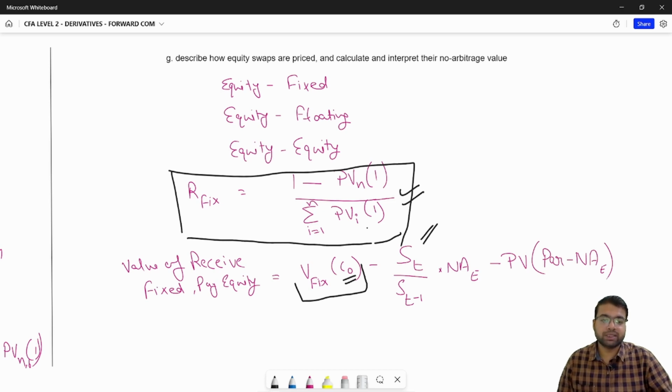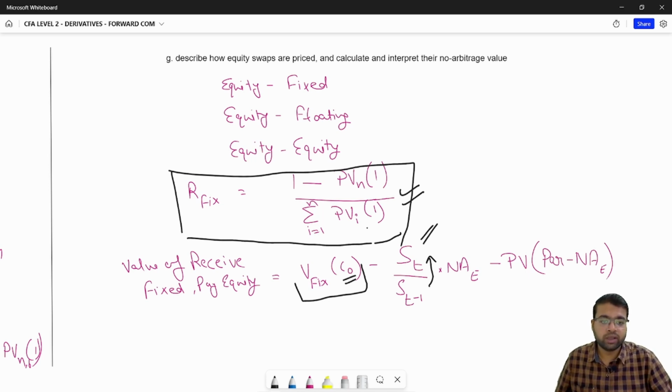So if the equity level increased, that means I will have to pay something. But if the equity level goes down, like S_T is lower than S_T minus 1, that means I am getting a benefit because I'll have to pay the equity return that someone is getting. But if the return is negative, then I will not have to pay anything.